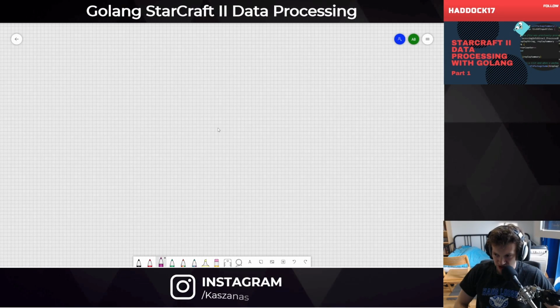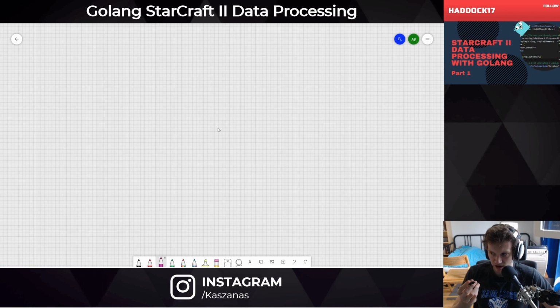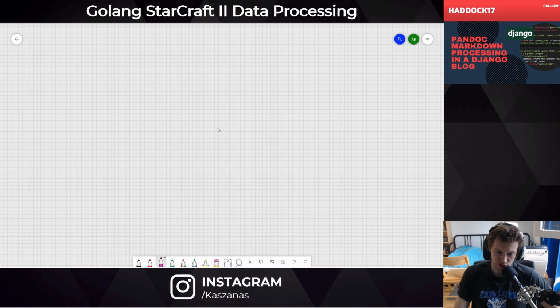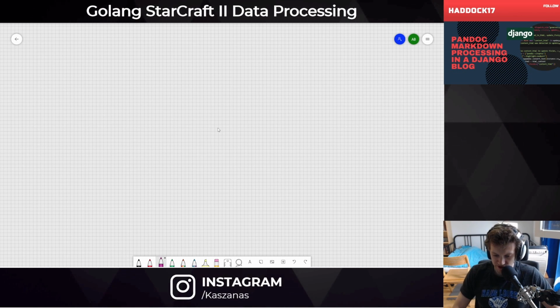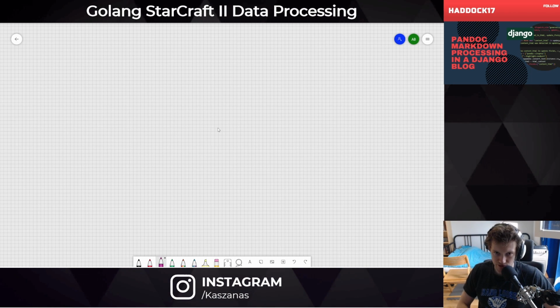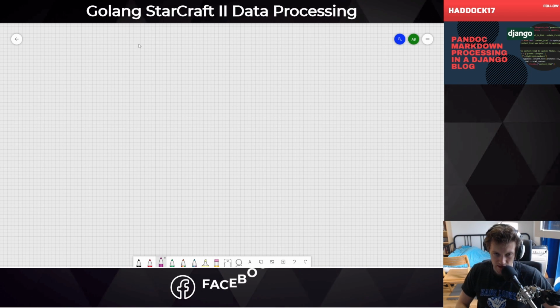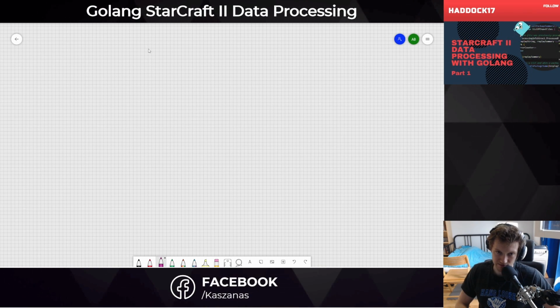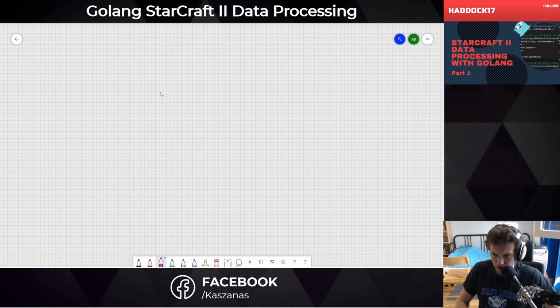Hello everyone, and in today's episode I will be continuing the Golang. I think it's part 5 of my Golang StarCraft II data processing library that is required for my research. And in this episode I will be trying to implement the multiprocessing in Golang, which is data parallelism. I want to have data parallel computation of my files.